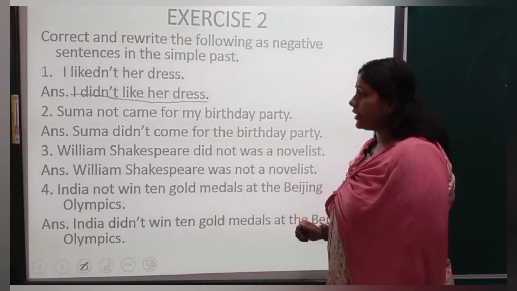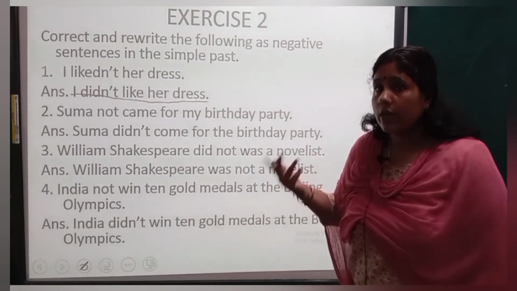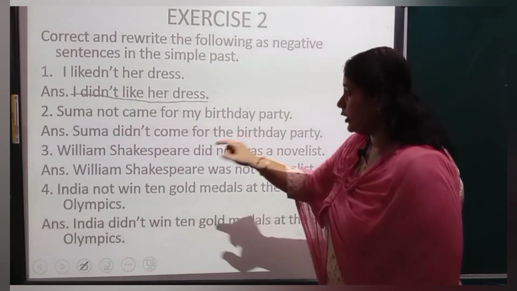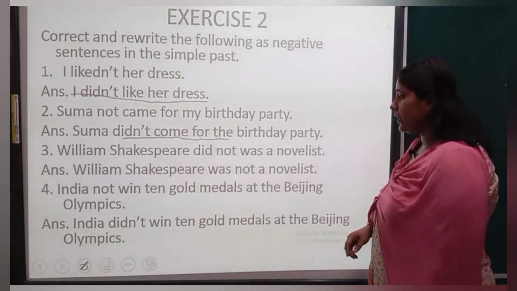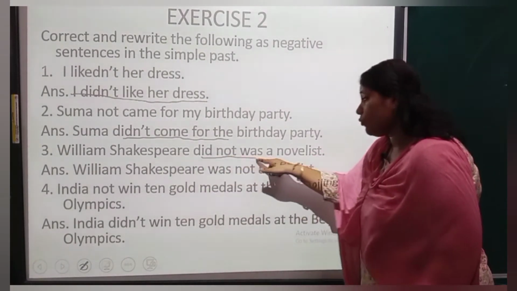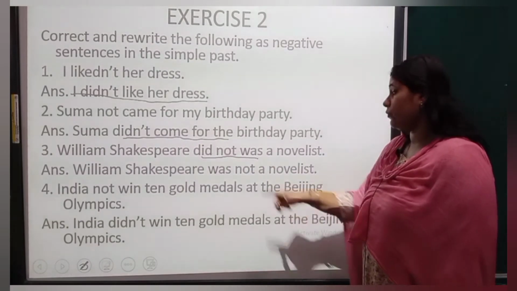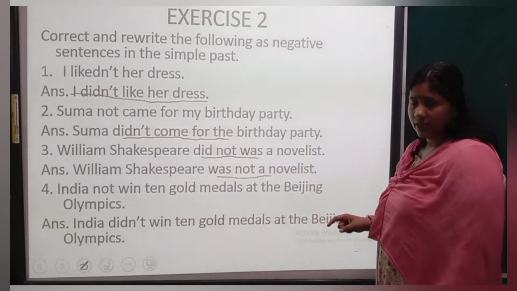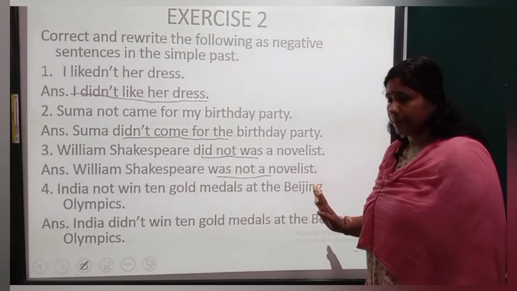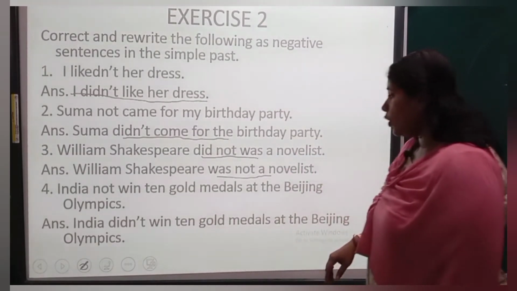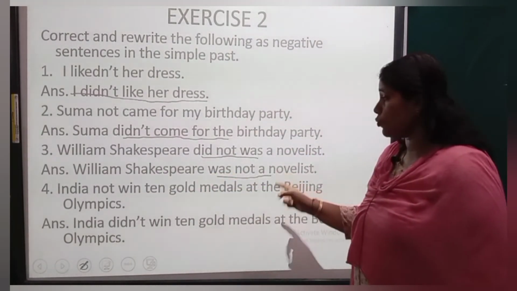Next. Suma not came for my birthday party. This is also wrong. Suma did not, because was or were नहीं है. So we will take did. Suma did not come for the birthday party. William Shakespeare did not, was a novelist. Did not be है or was be. Any one should be there. Either did or was. So this is wrong. William Shakespeare was not a novelist. अगर was नहीं होता, then only you would have taken did. If there is was, then take was only, okay? India not win 10 gold medals at the Beijing Olympics. It is wrong. India did not, because was or were is not there.